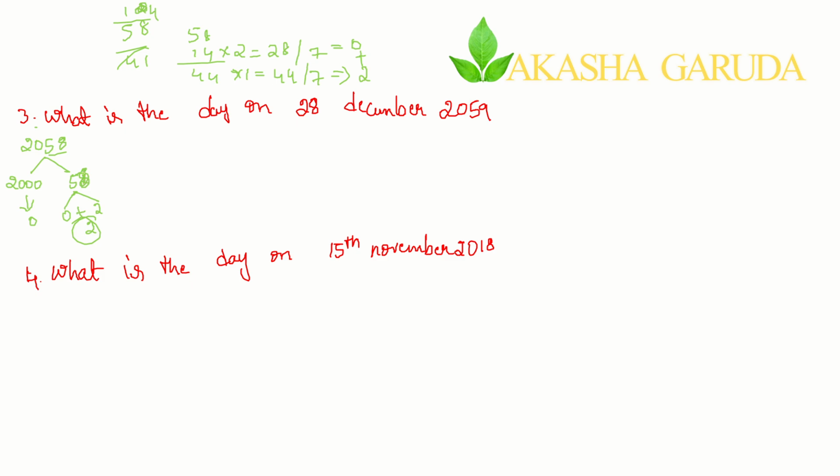For 58 you are having 58. Don't get confused, 58 it is. 0 plus 2 is just 2. 28th December. Check whether this particular year is a leap year or not. It is not a leap year.